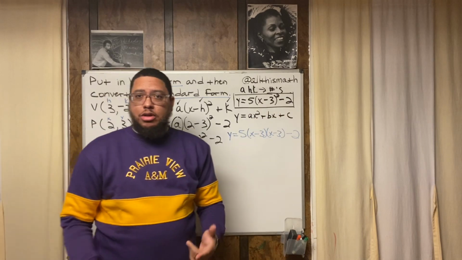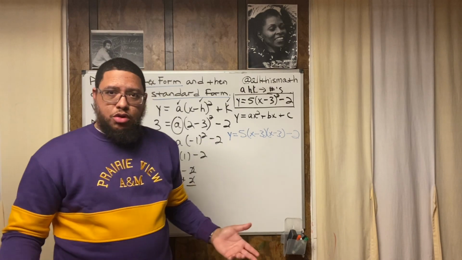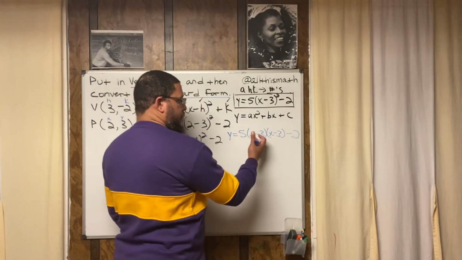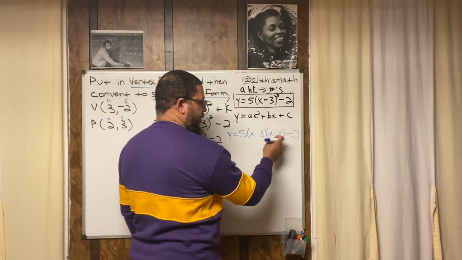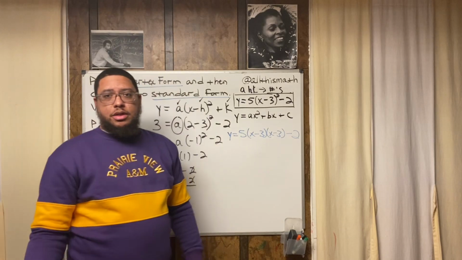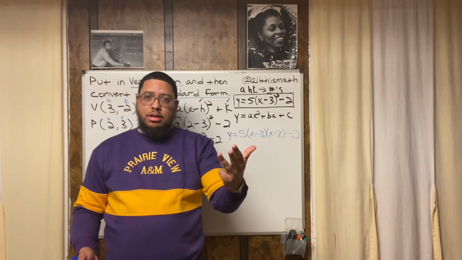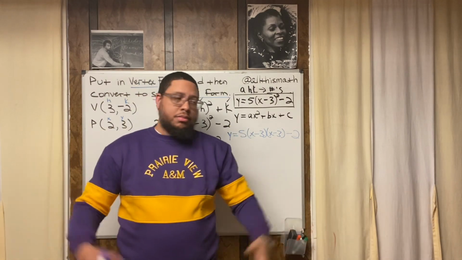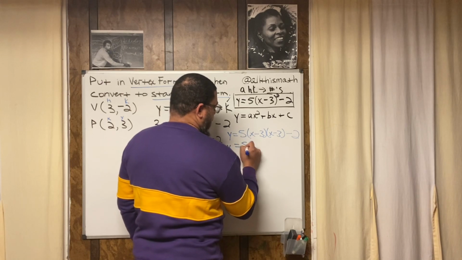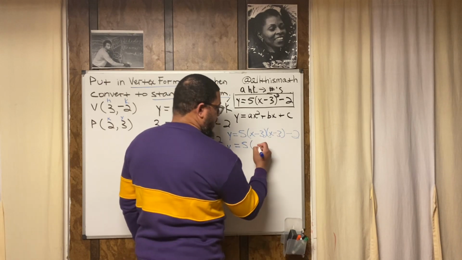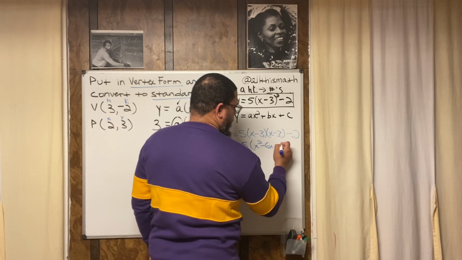So now you've got to know how to multiply binomials. I like to use the FOIL method. A lot of teachers teach the FOIL method, meaning first times first, outer times outer, inner times inner, last times last. FOIL is an acronym which gives you instructions on what needs to be multiplied: first, outer, inner, last. So when I do that, what I'm going to have is this: y equals 5 times the quantity, and keep it in parentheses, x squared minus 6x plus